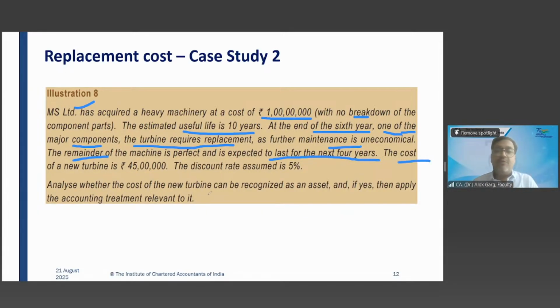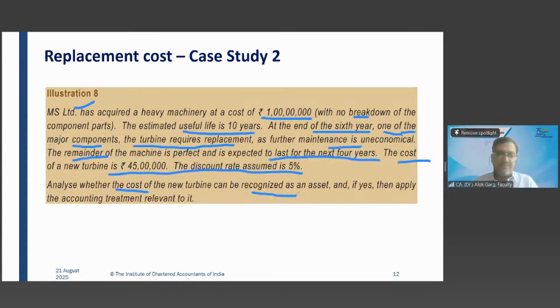The cost of the new turbine is how much? 45 lakh. The discount rate is given, I don't know why. The discount rate is given as 5%. The cost of the new turbine is 45 lakh. Analyze whether the cost of the new turbine can be recognized as an asset. What happens with this new turbine? We will charge it to the P&L, right?